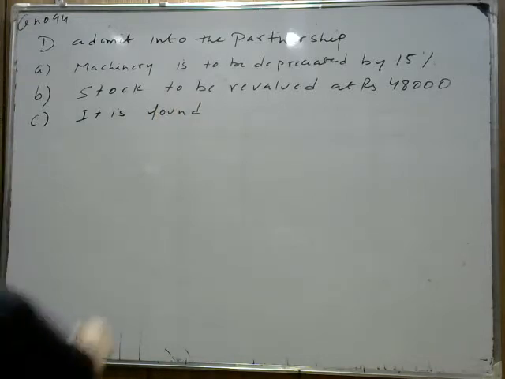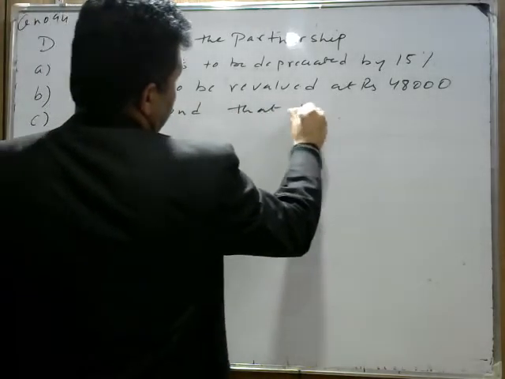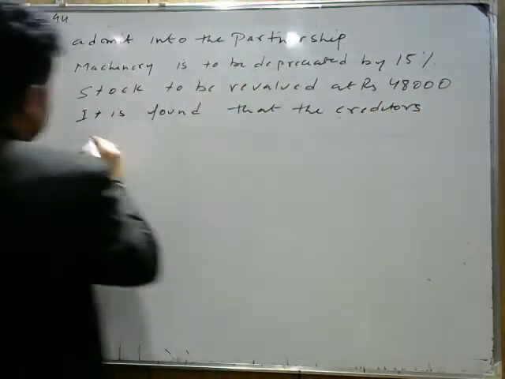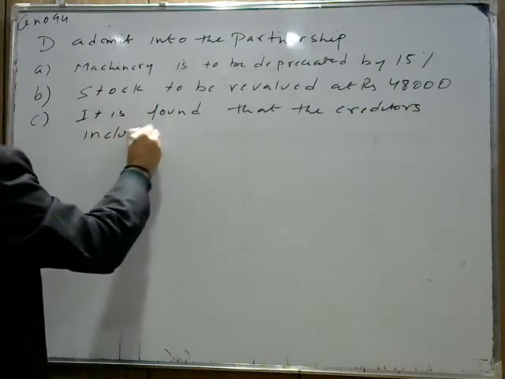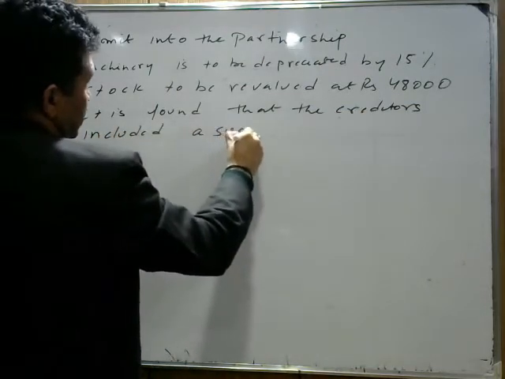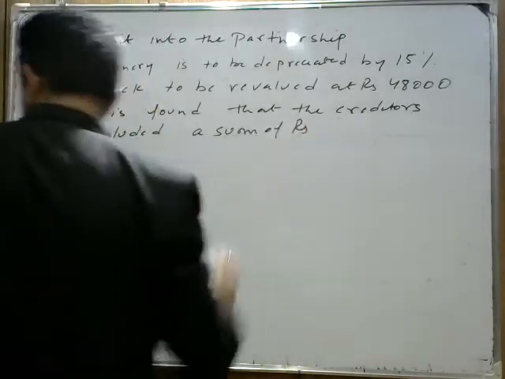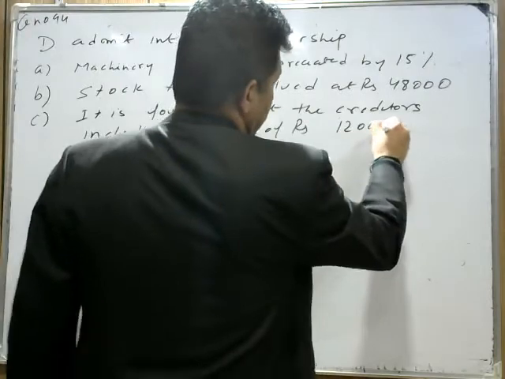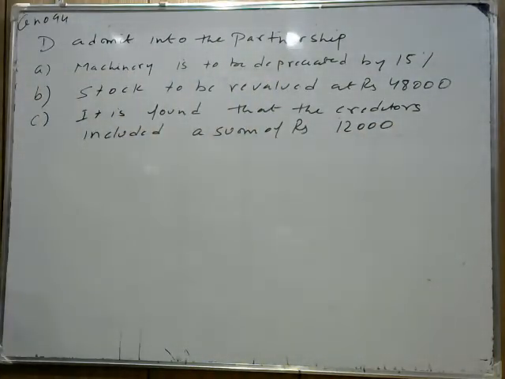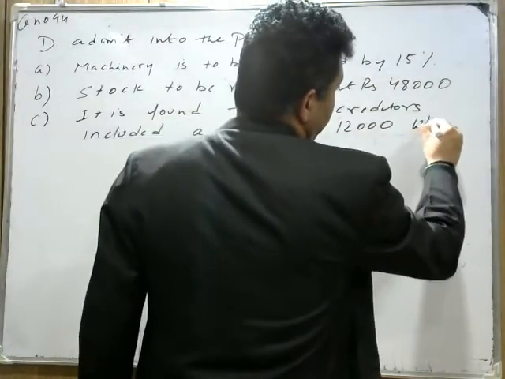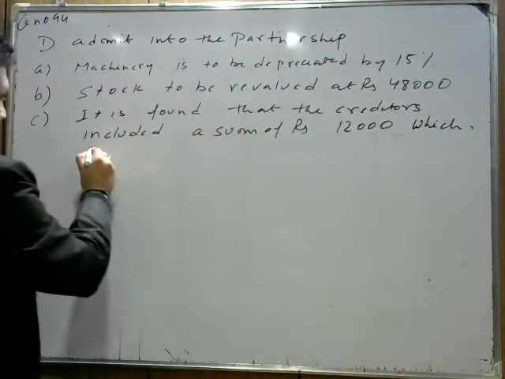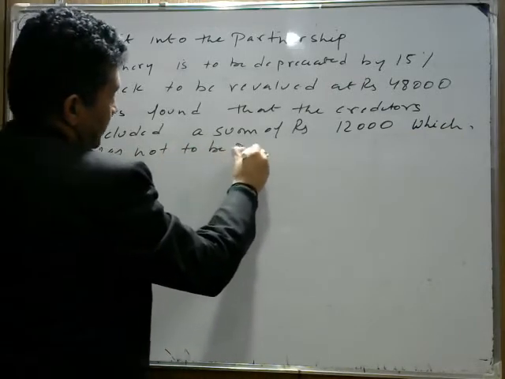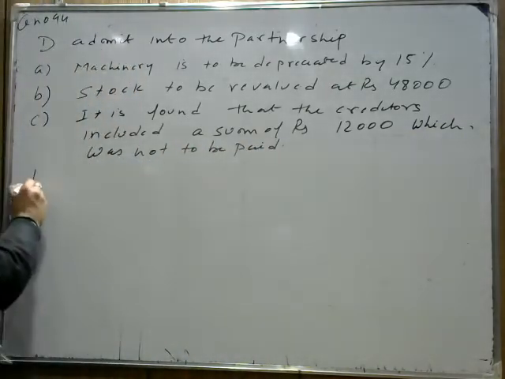Now C part: it is found that creditors included a sum of rupees 12,000. Creditors में 12,000 रुपए जो include है, which was not to be paid. वो हमें अब pay नहीं करने. The benefit, it was not to be paid. ये हमारे लिए फायदा है क्योंकि अब हमें pay नहीं करना है.